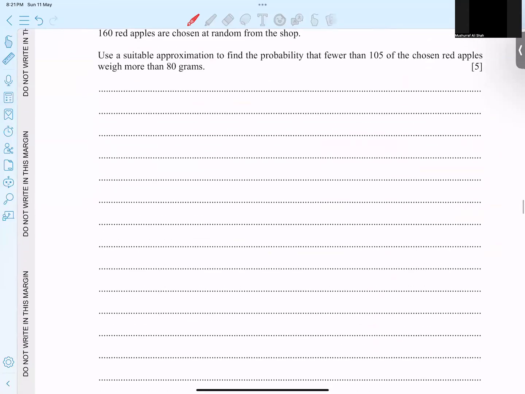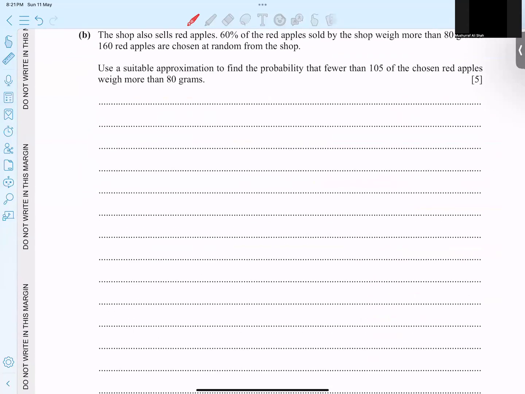So next part. The shop also sells red apples. 60% of apples sold by the shop weigh more than 80 grams. So the mass is more than 80 grams for 60%. And 160 apples are chosen at random. So N, the sample, is 160 apples.